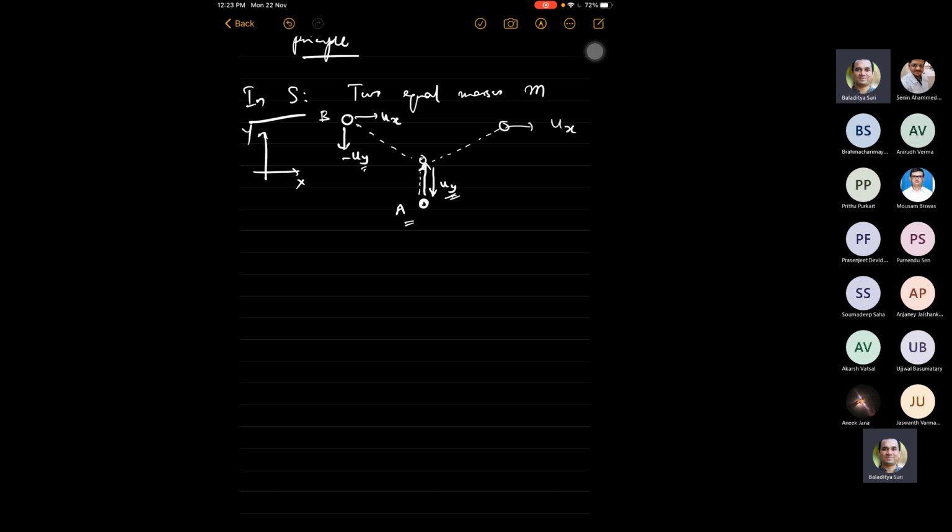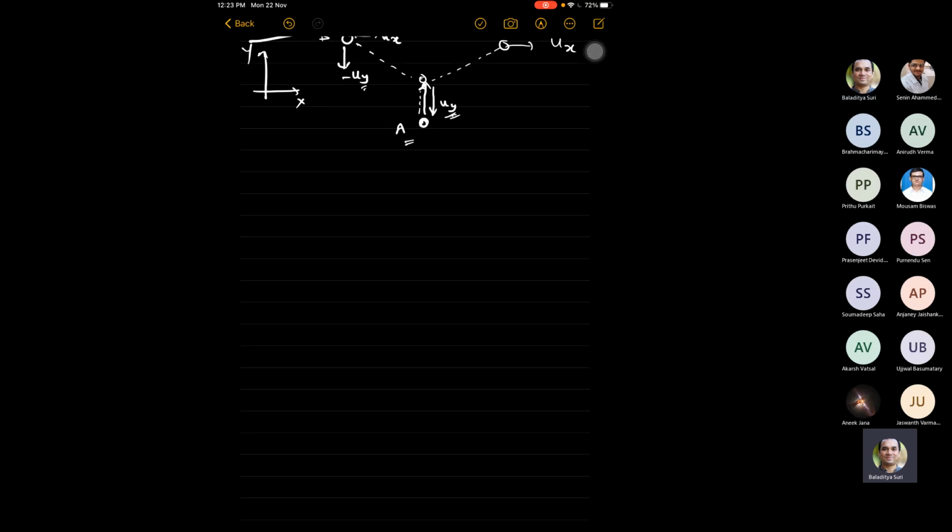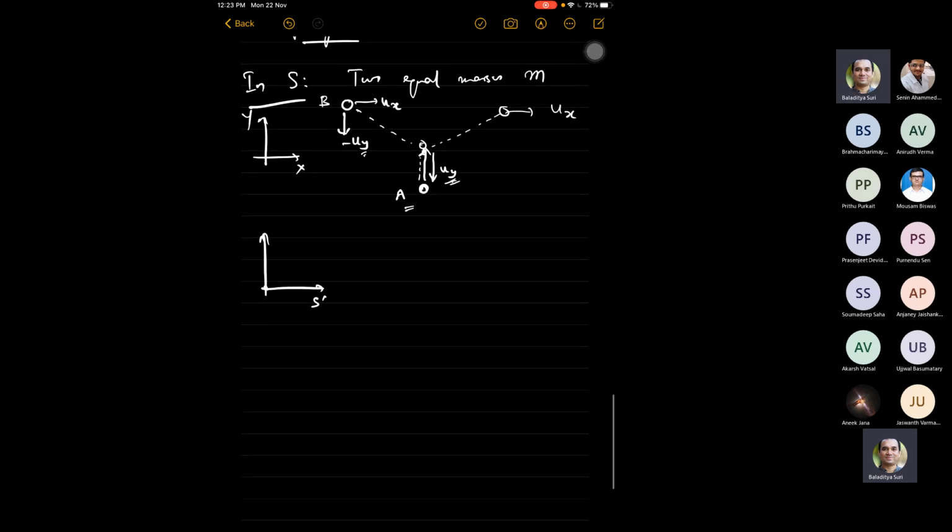We know exactly how to analyze this in the Newtonian case, so we are not going to do that. In the Newtonian case, let us say we have another frame S prime, and let's make this 2ux.